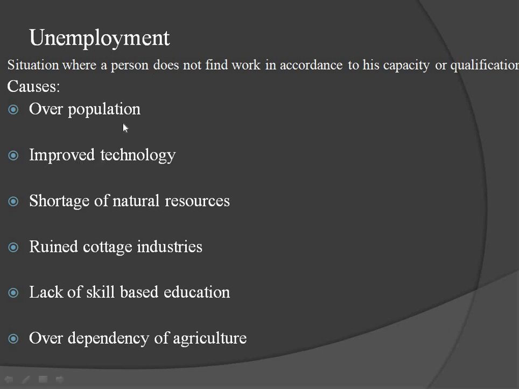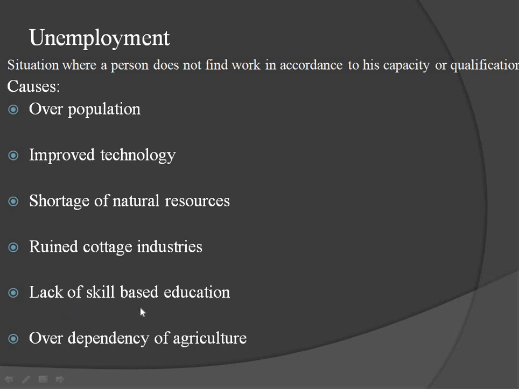That's why improved technology is also responsible for unemployment. Shortage of natural resources and ruined cottage industries, because cottage industries can't compete with large scale industries. As a result, many people who depended on cottage industries lost their jobs.